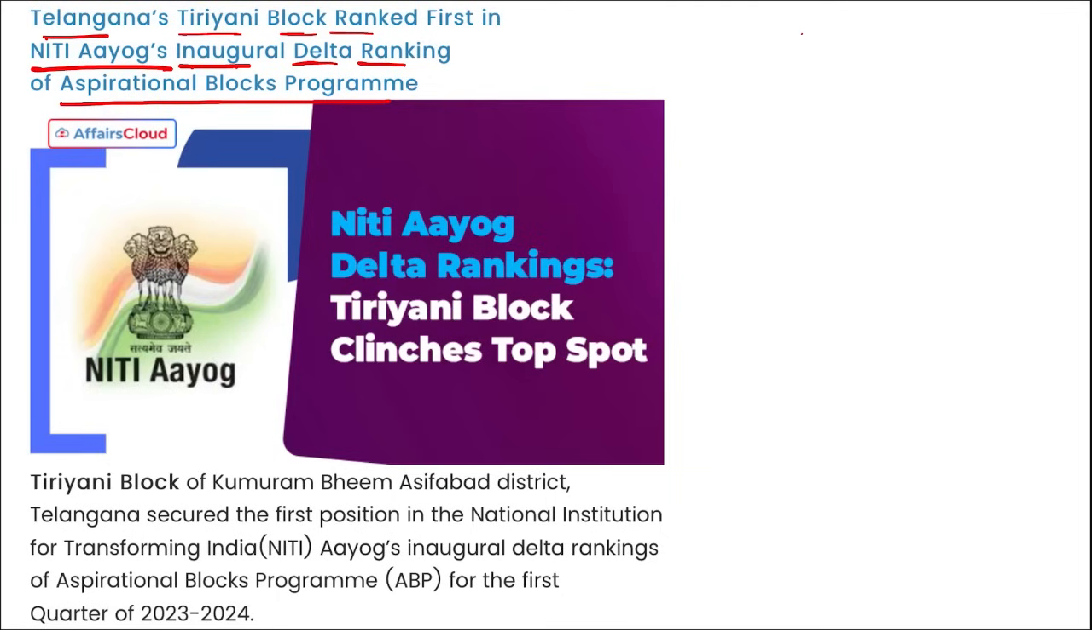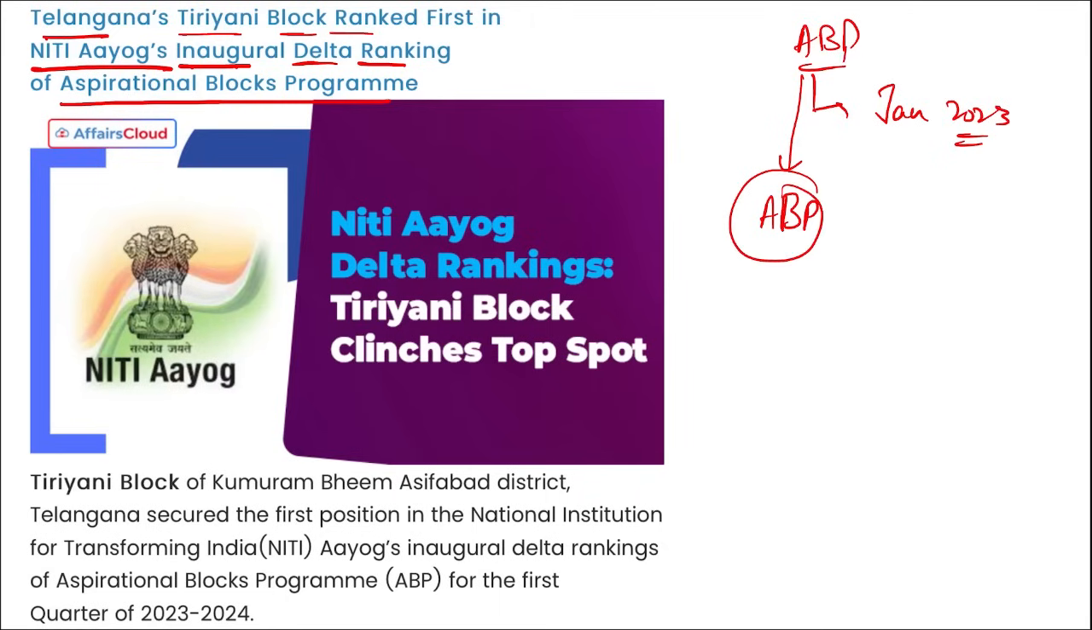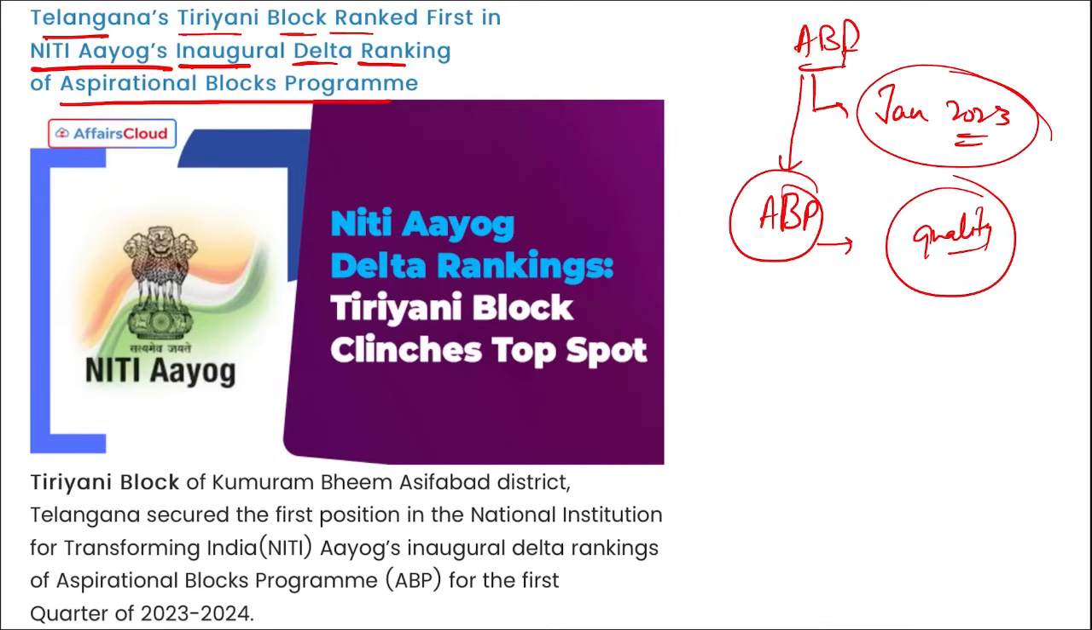Next, Telangana's Tiryani block ranked first in Niti Aayog's inaugural Delta ranking of the aspirational block program. What is this aspirational block program? This program was launched in January this year, 2023. The main focus was to improve governance and enhance the quality of life in the underdeveloped blocks of India. Under this aspirational block program, the underdeveloped blocks of India will be developed and the quality of life for the people there will be enhanced. It was launched in January 2023.